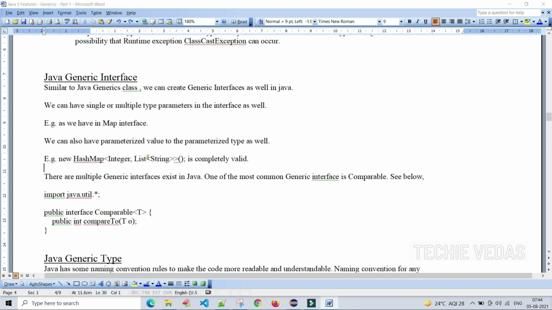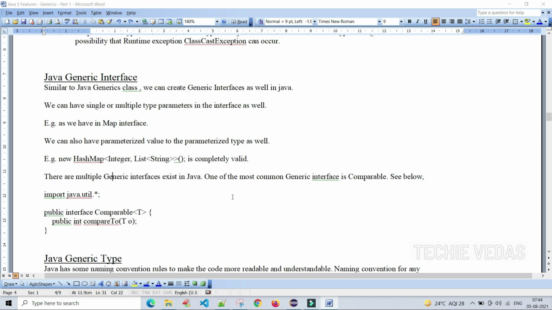This is passing the type parameter. List of String: we are saying that we will pass string objects only to the List collection, which is completely valid. There are multiple generic interfaces in Java.